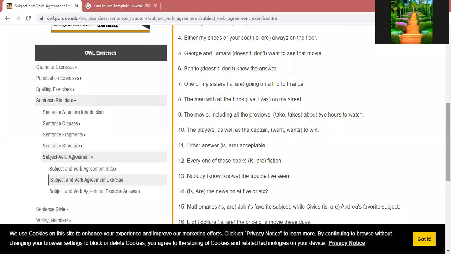Then we have the seventh one sentence, that is one of my sisters is/are going on a trip to France. Whatever the sentences are there, all of these rules we have discussed previously. One of my sisters is/are going on a trip to France. Seventh one sentence. Now the eighth one sentence is the man with all the birds lives on my street.